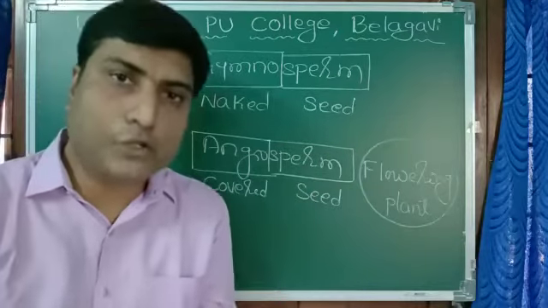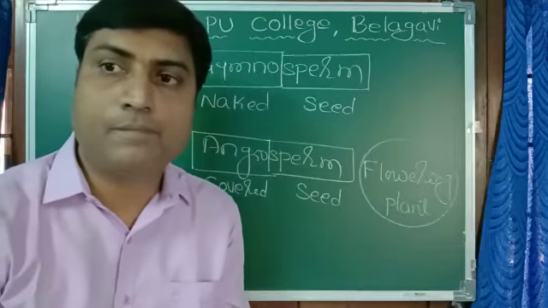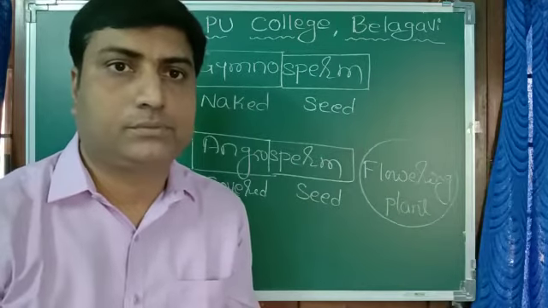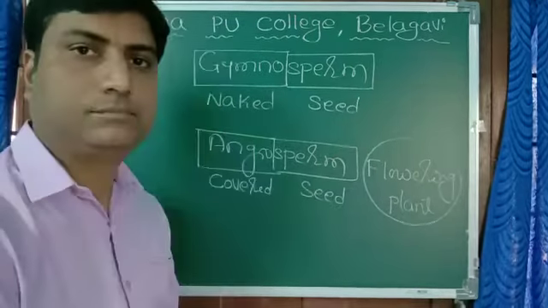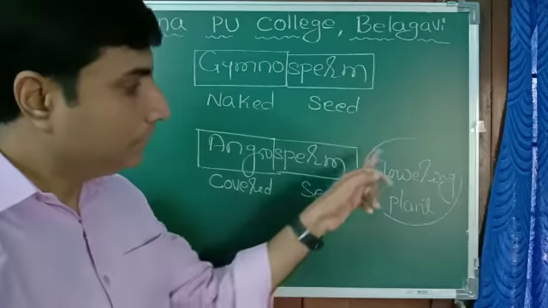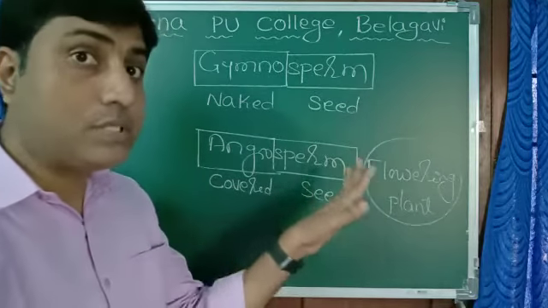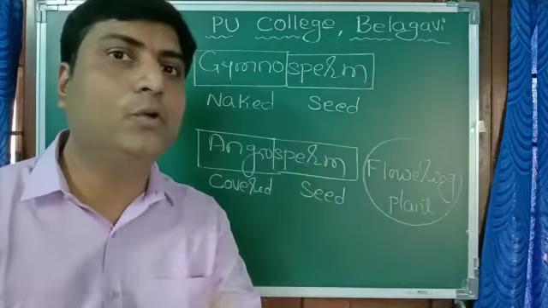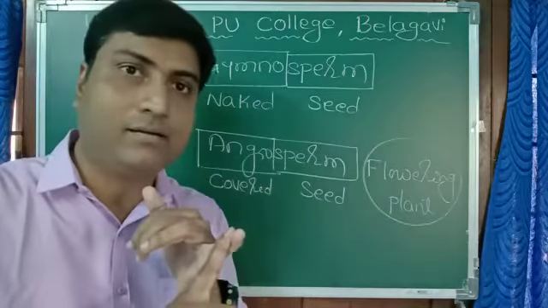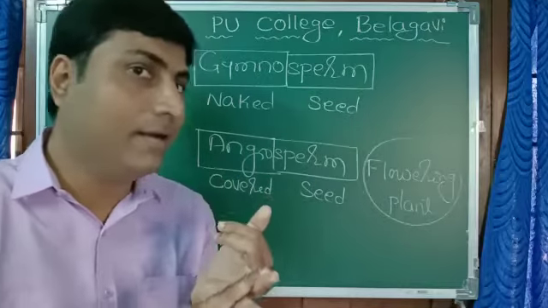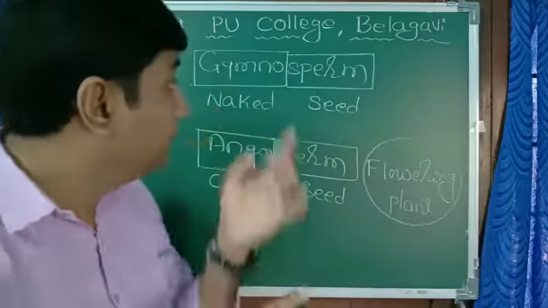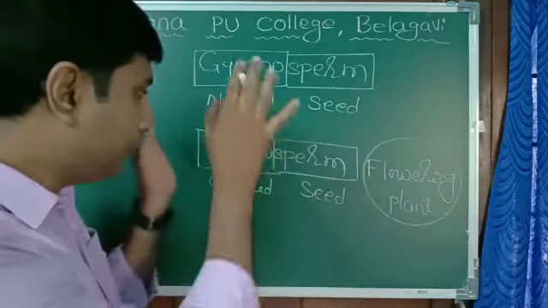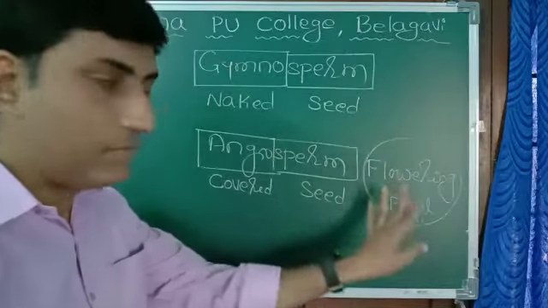Flower is their reproductive structure. So it is a flowering plant. Flowers are not produced in any other group of plants. In algae, no flower. In bryophytes, no flower. In pteridophytes, no flower. In gymnosperm, no flower. Flower is produced only in angiosperm. That's why it is a flowering plant.